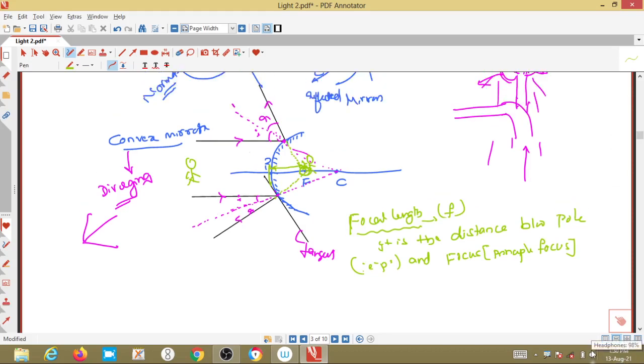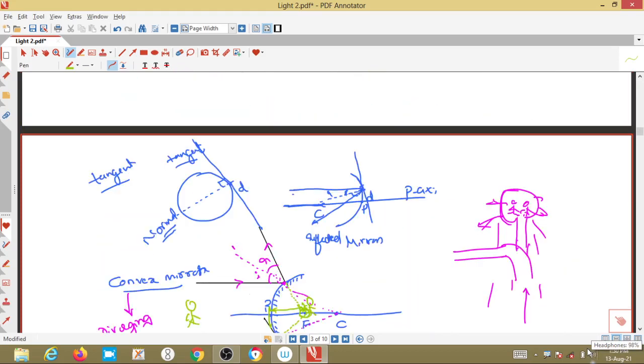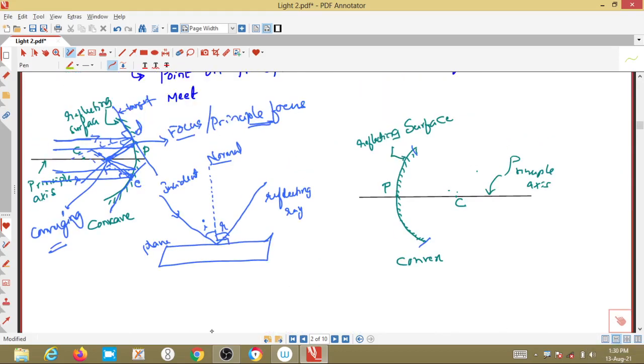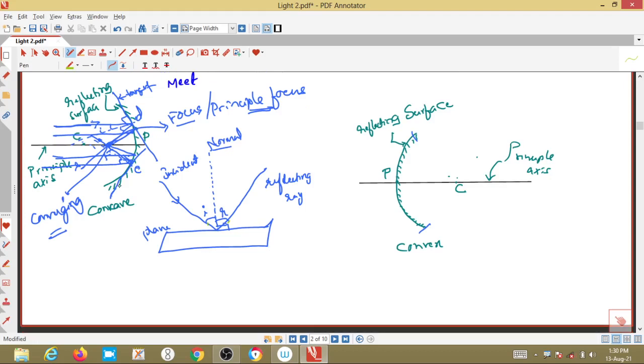So, you have understood now what is the exact difference between a concave mirror, a convex mirror and a plane mirror. Plane mirror, nothing, very simple. On a plane mirror, the ray is incident at a certain angle with respect to the normal, this is the angle of incidence, so it will get reflected back. Clear? Now, this is the concave mirror, thus the converging phenomenon takes place, it is focused to a particular point, that is F, principal focus. Here the distance between F and P, we call it the focal length. Clear? This is very important for image formation.